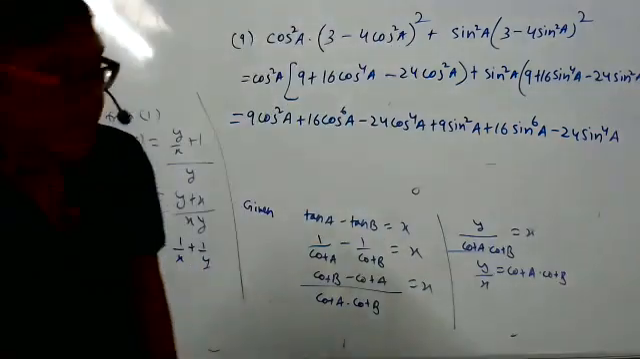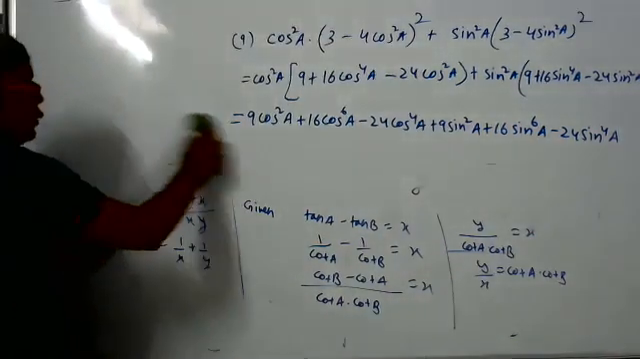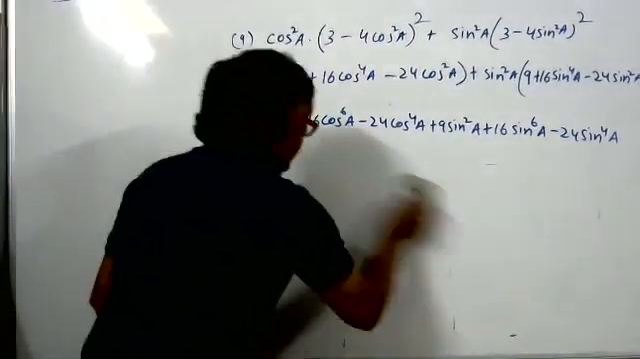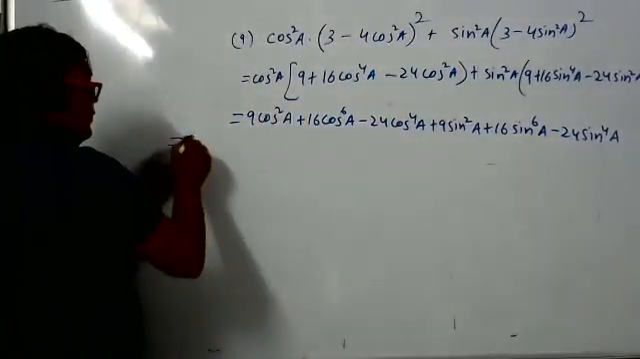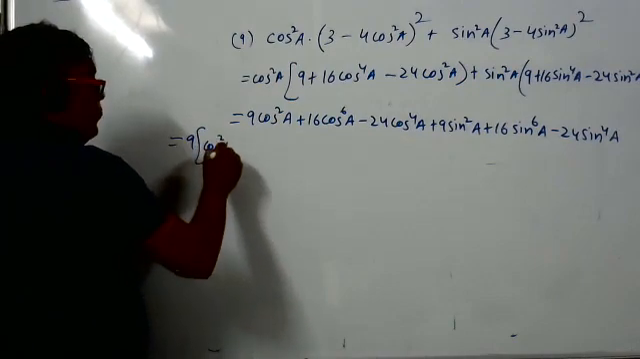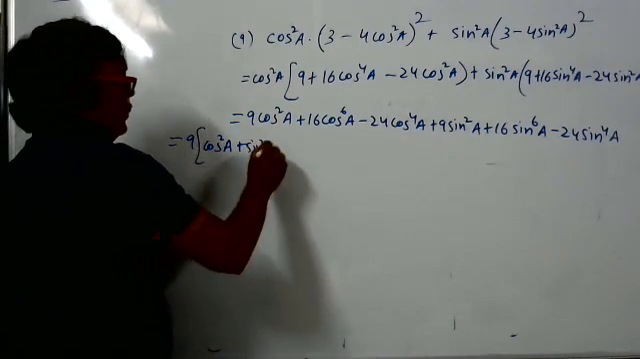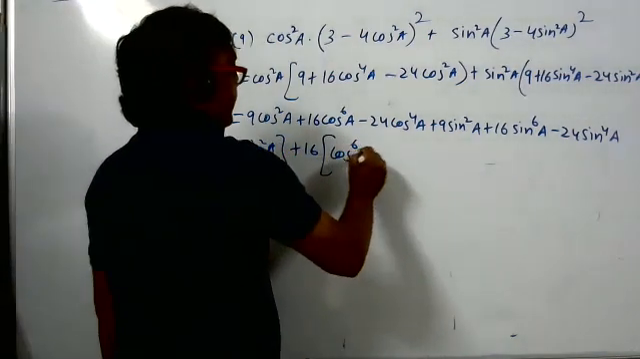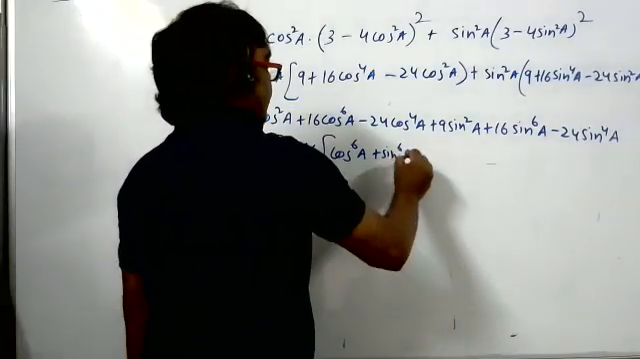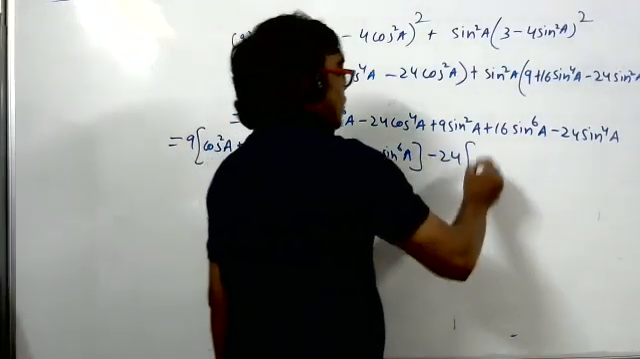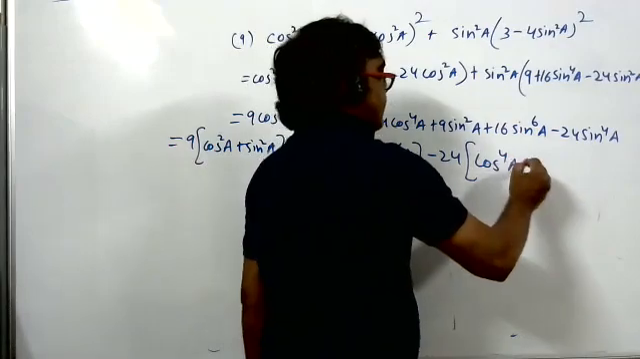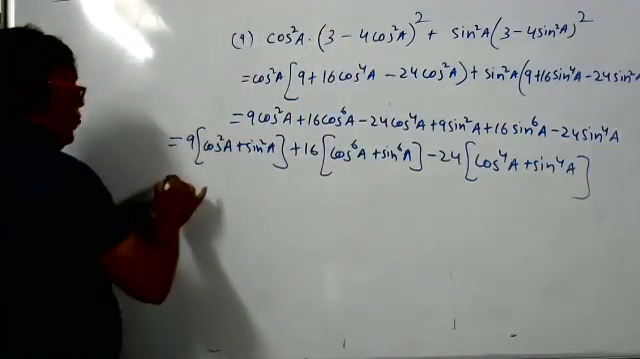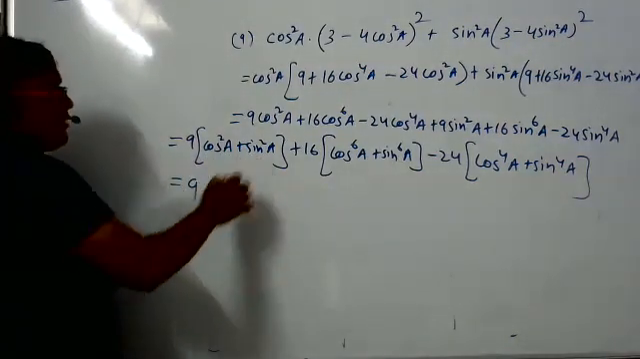Take like terms common. 9 cos square A and 9 sin square A look quite the same. Take 9 common, so what will you get? Cos square A plus sin square A. Take 16 common: cos to power 6A plus sin to power 6A. This type of sum we have done earlier. Minus 24 common: cos to power 4A plus sin to power 4A. I hope you're understanding. Just take common. Now, cos square theta plus sin square theta is 1.